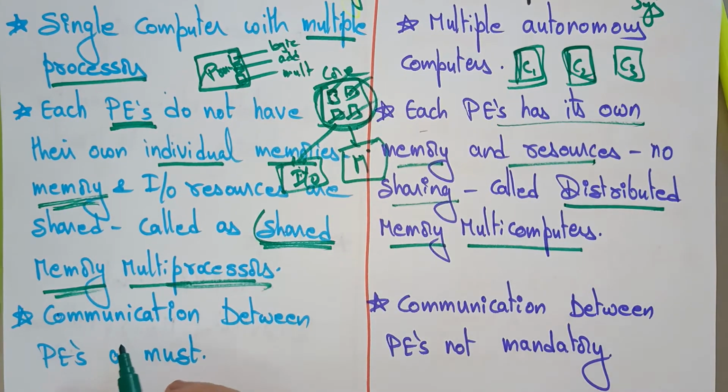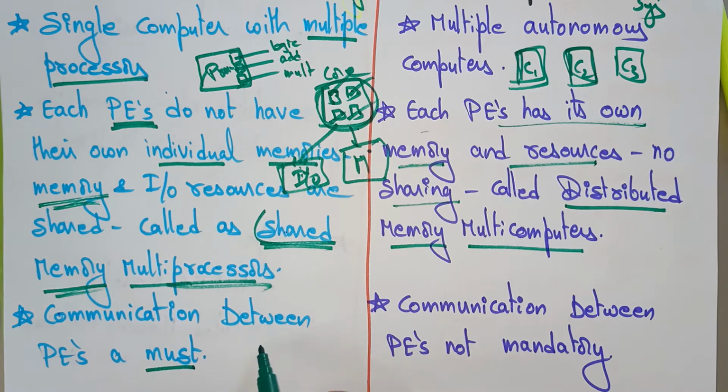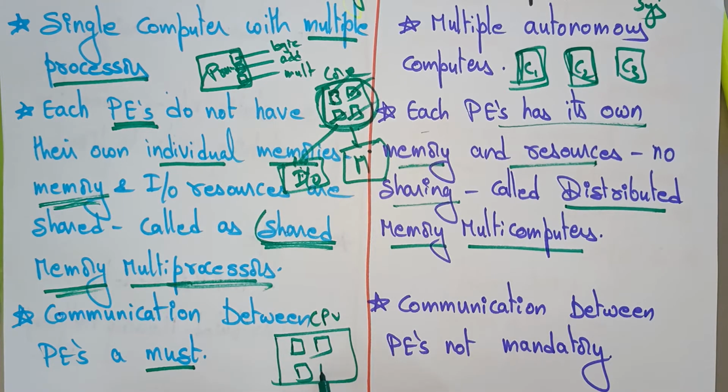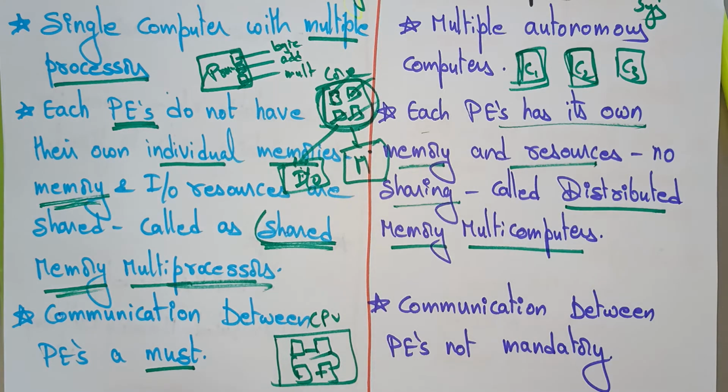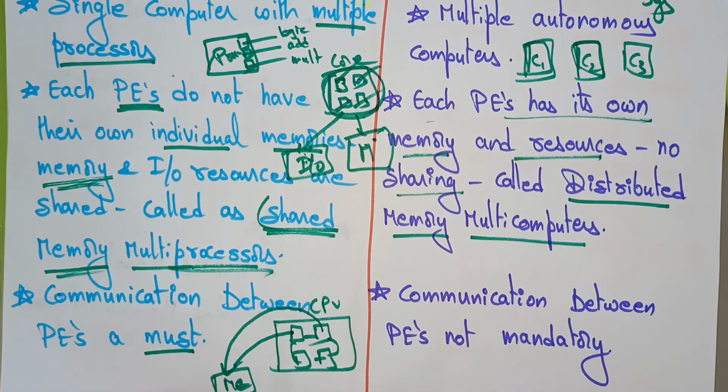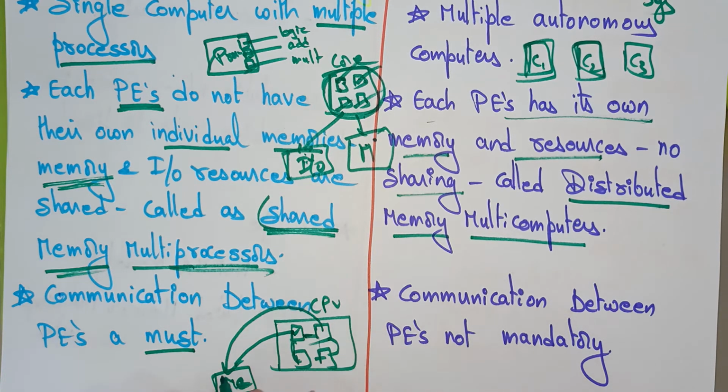Next, in a multiprocessor, communication between processing elements is a must. Obviously, this is your main CPU, and inside you have many processing elements, so communication between them is a must. Why? Suppose one processing element is using the memory and another processor also wants to use the same memory, a conflict will arise. So the processing elements communicate: one intimates, okay, I'm using the memory, so you just wait, afterwards you can use the memory.